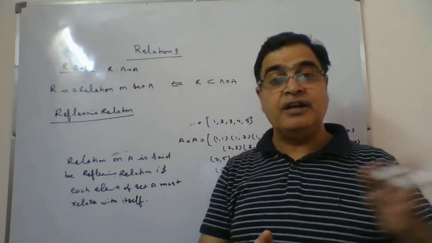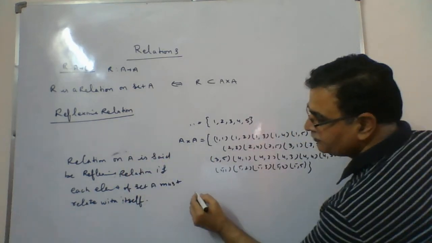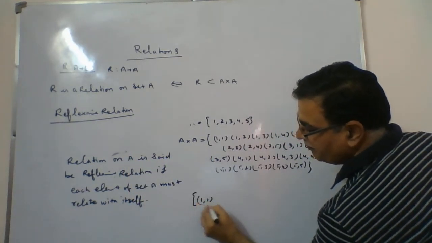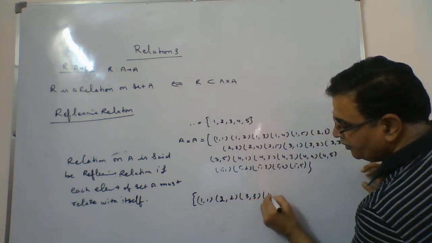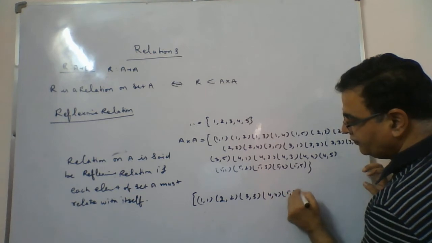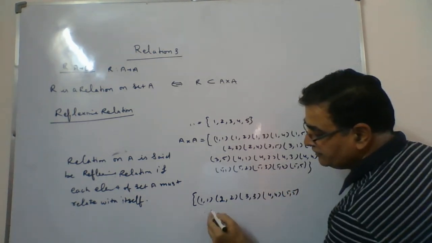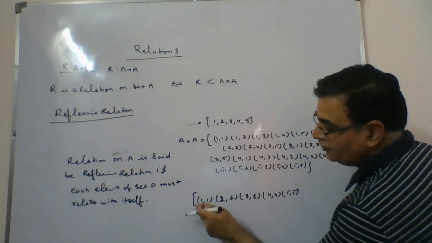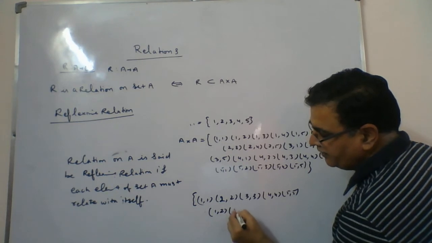If something extra, like 1 relates with 3 also, or 1 relates with 5, no problem for us. So in that case, the relation will have at minimum these elements: (1, 1), (2, 2), (3, 3), (4, 4), (5, 5). This is a must. If you take only this much, it is called identity. But if it is reflexive, this is the condition we should have, as well as some more elements can be there.